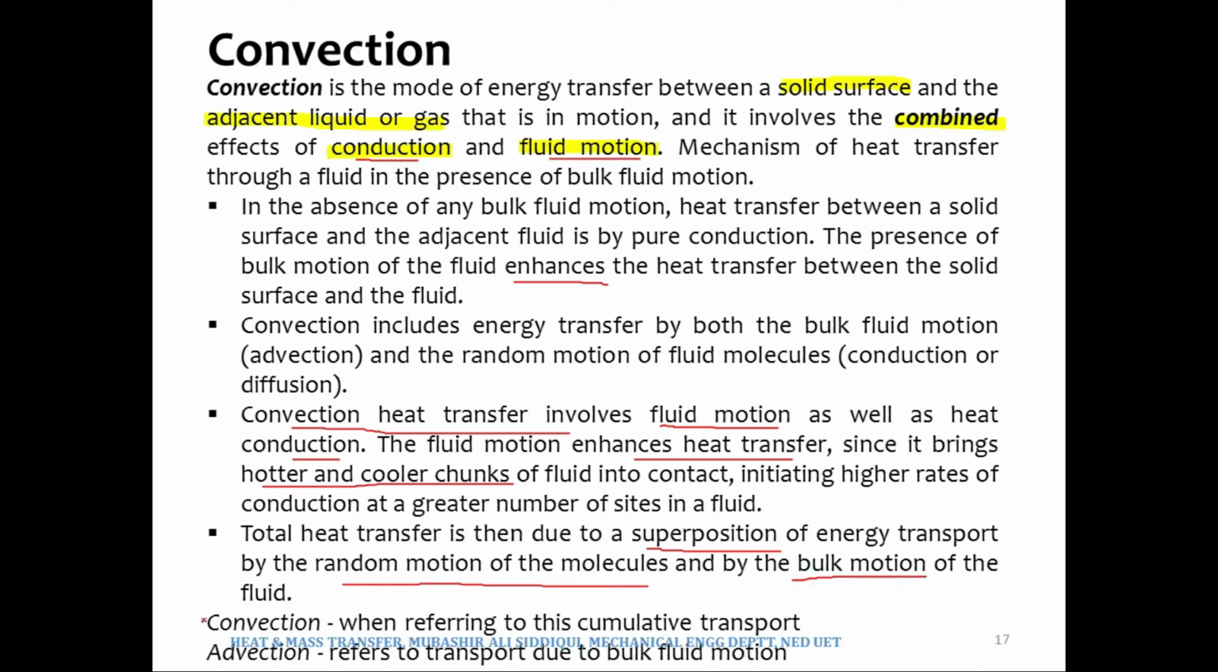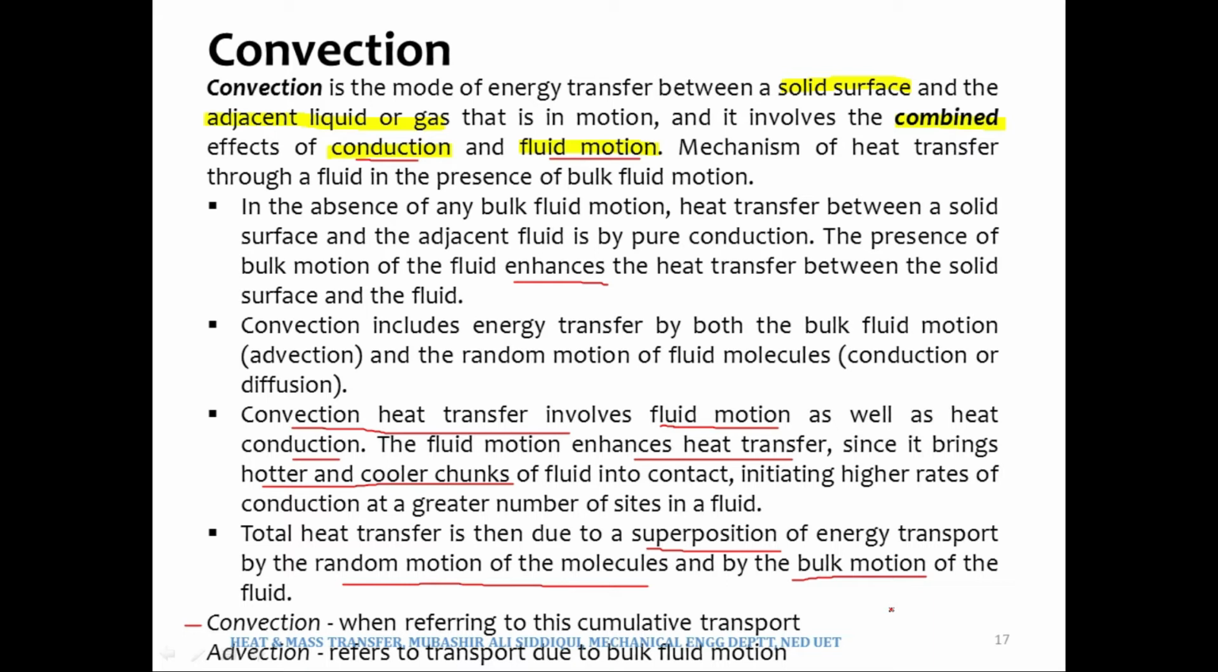Now, there are two terms that we should be looking at. We have discussed convection, but there is another term which we call advection. What is advection? Advection refers to the transport due to the bulk fluid motion only. So that would be the energy transport. Transport means energy transport, energy transfer. So advection refers to the energy transport due to the bulk fluid motion only.